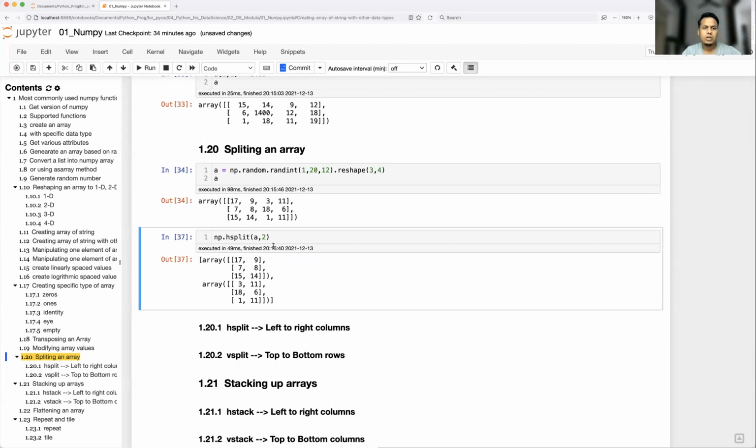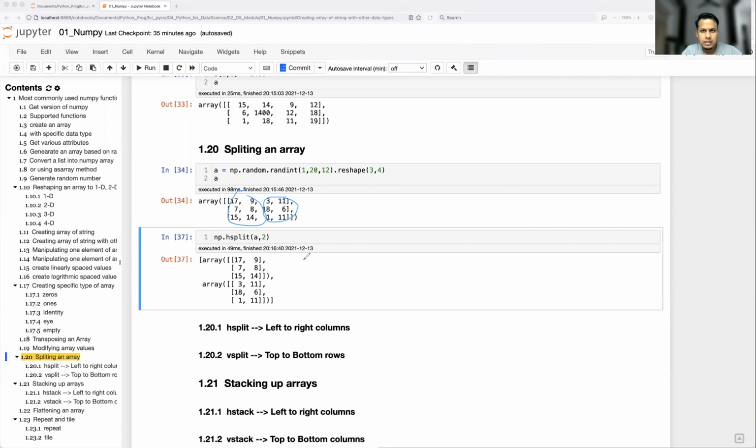So horizontally it has divided. Let me use the pen. This is your first part and this is your other part, horizontally. Since an equal number of columns are there, that's why it was able to split.